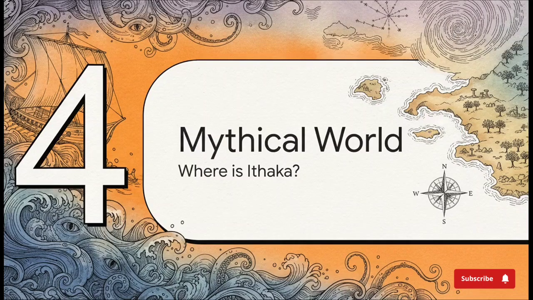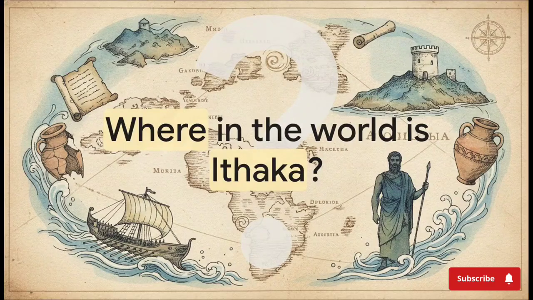This leads us perfectly into Section 4, mapping a mythical world. Here, we're going to explore the fascinating world-building of the poem, as Homer creates a setting that blends authentic, real-world sailor reports with just pure, unadulterated fantasy. So, let's ask a sort of literary detective question that has plagued scholars for literally centuries. Where in the world is Ithaca? The home of our hero seems like it should be an easy place to pinpoint on a map, right?